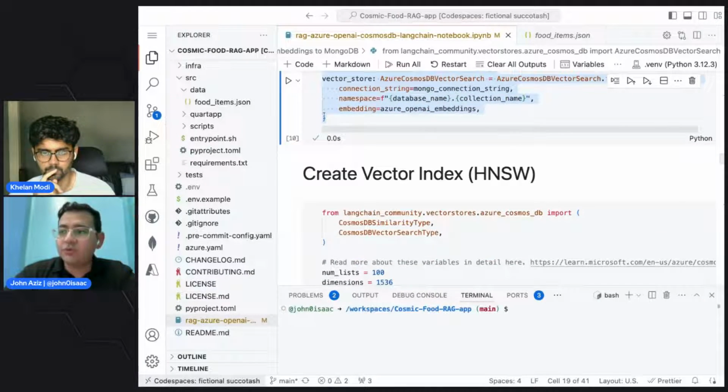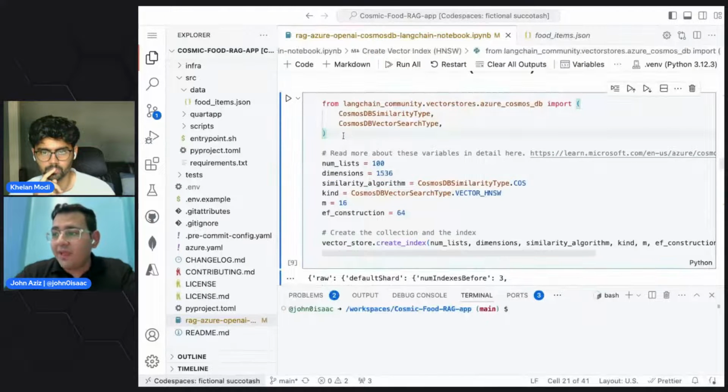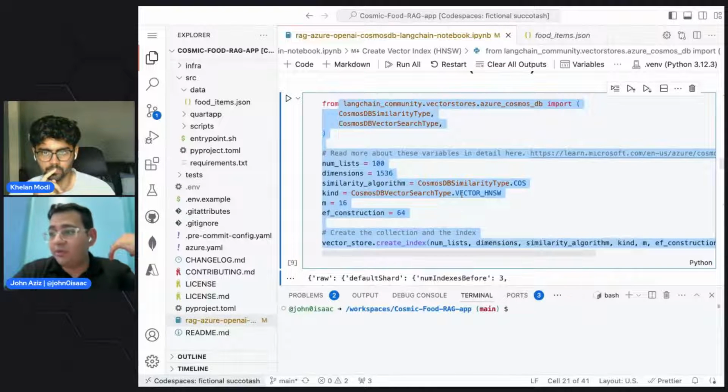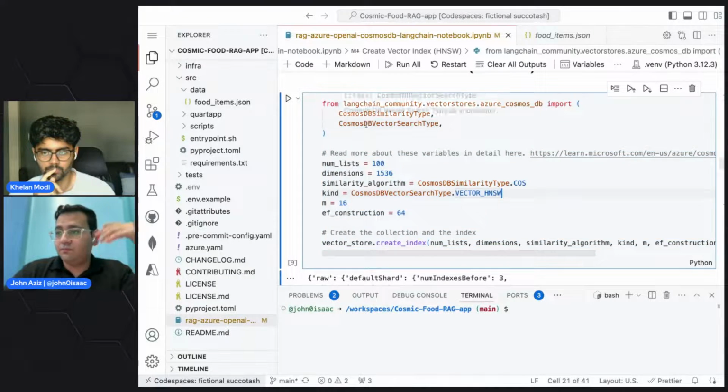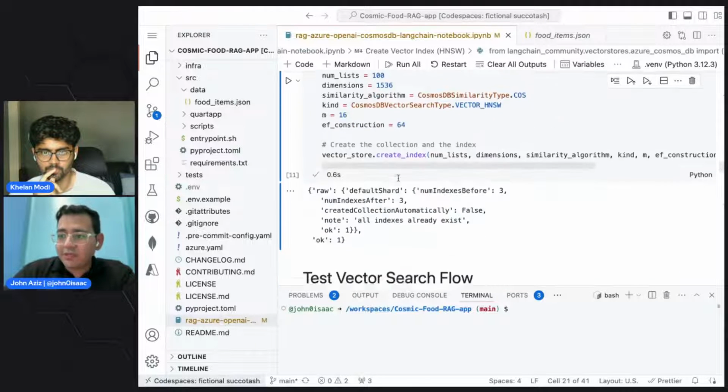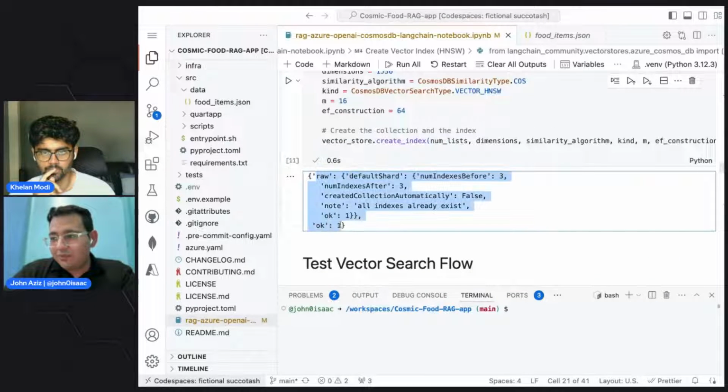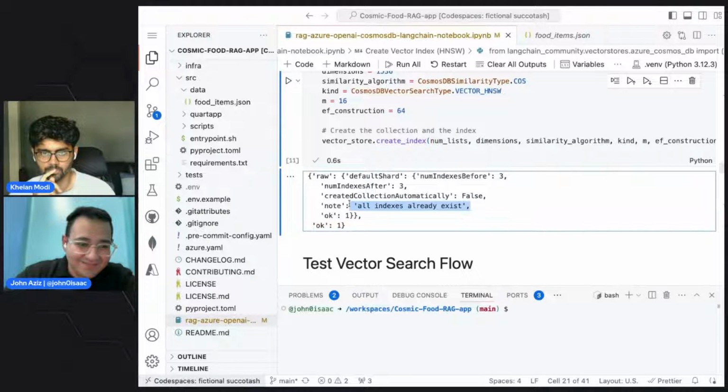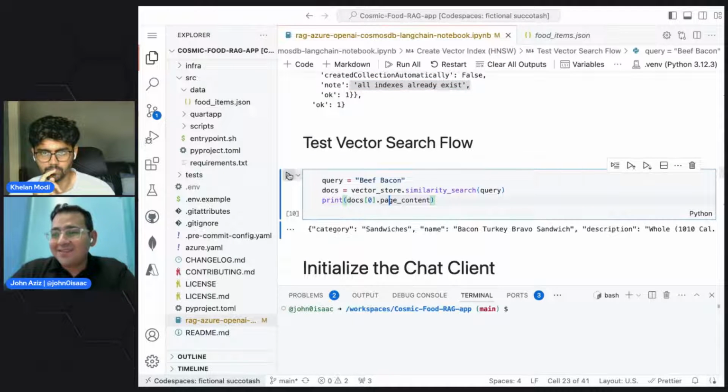Now we only need to run this one, so we will run it. And this code we don't need because we have already provisioned our HNSW index. If you run it again, it's not going to do anything because it's going to tell you that the index already exists. Then we can do RAG.